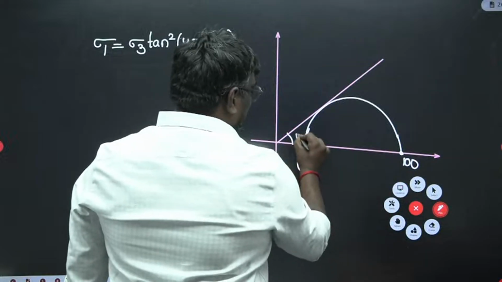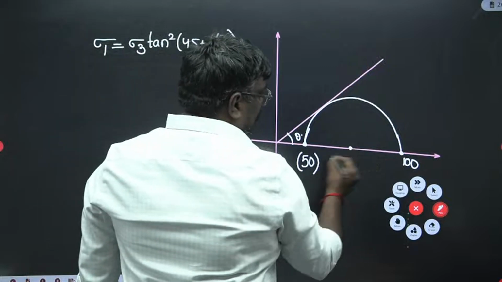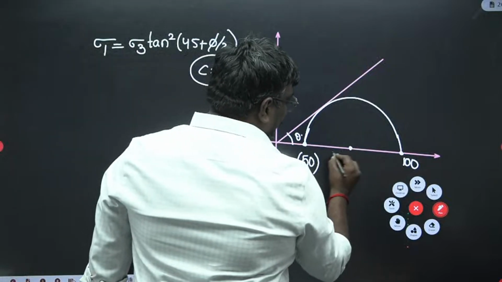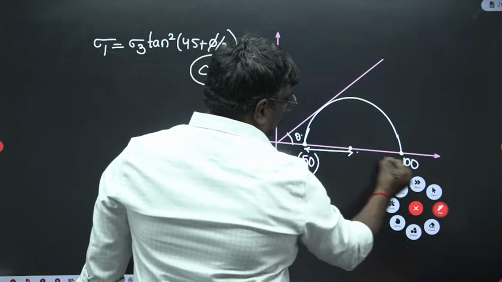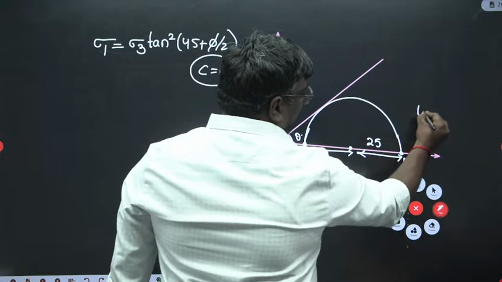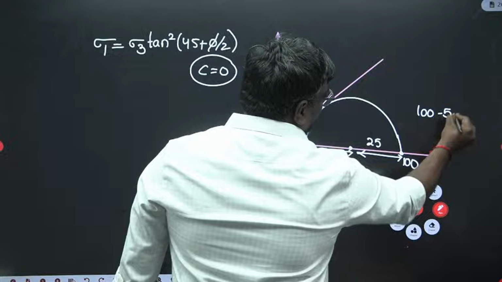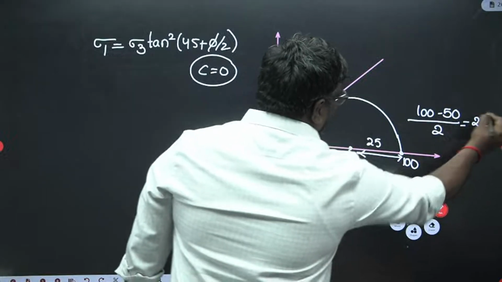They have given some options there. If I take this as the center, what will be the center? Diameter means this is how much, sir? This is 100. See, what is the radius we can say? Radius will be 100 minus 50 by 2. 100 minus 50 is the diameter I am taking. Diameter will be 50. Radius will be 25.